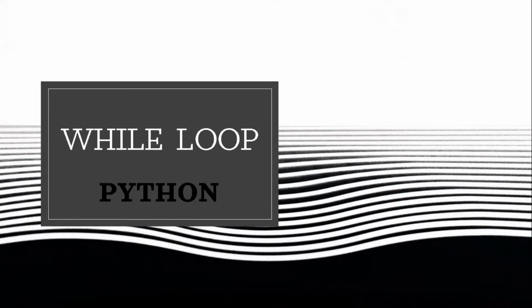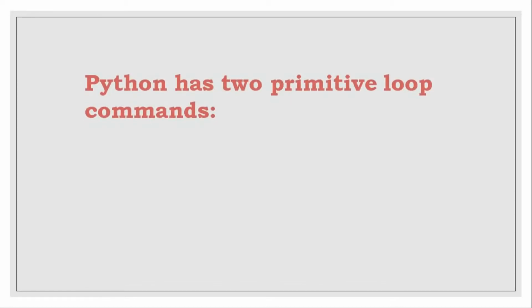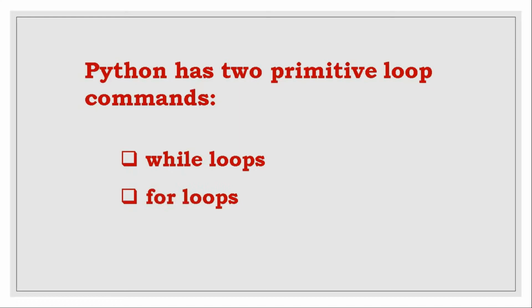Hi everyone, in this video we will discuss the while loop in Python. Loops execute a set of statements repeatedly a certain number of times. There are two types of loops in Python. One is while, another one is for. We already discussed for in another video. Here we will see the while loop.